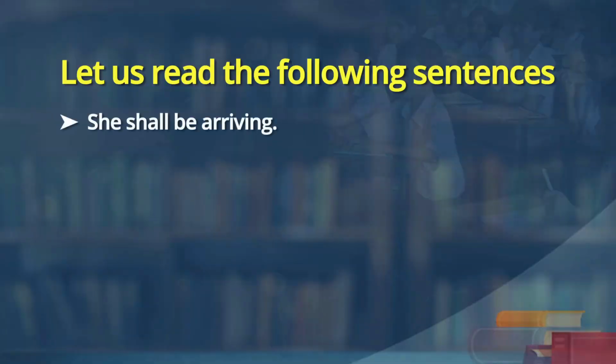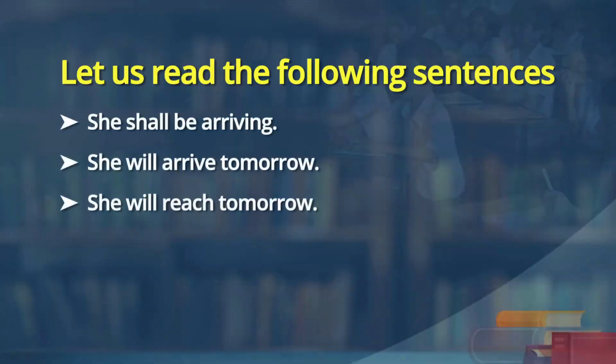She shall be arriving, she will arrive tomorrow, she will reach tomorrow. All these are predictions, and something like it will rain now is another prediction. Look at the 8th sentence, they will demand many things for their living. They may not even demand, but you are feeling it. So, it is your perception also. Then the train will arrive is a scheduled plan. I will go to the city tomorrow is a plan. So, future tense is used for many occasions which refer to the future. So, look at some more sentences.